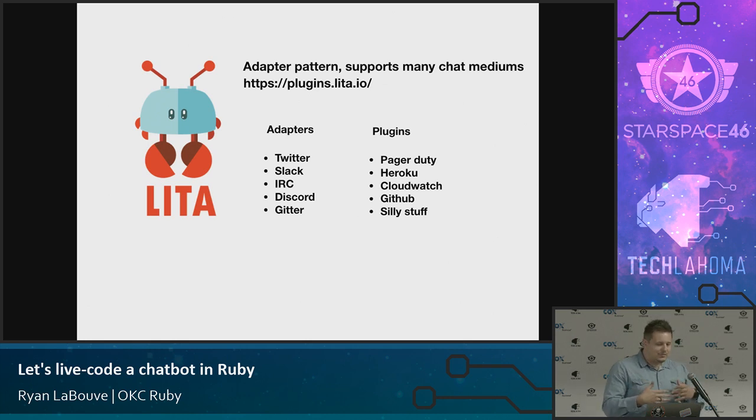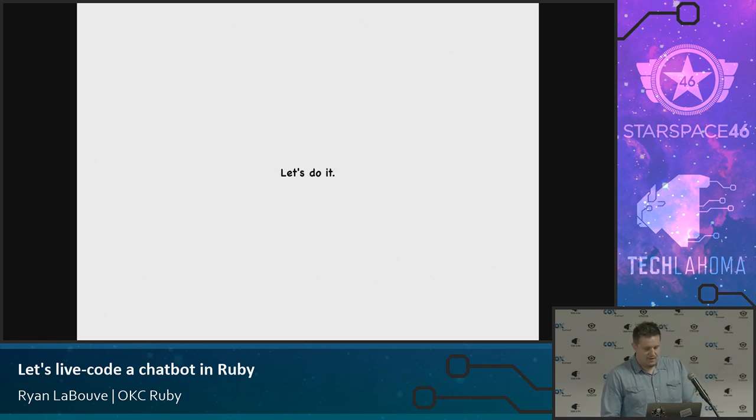You can abstract that whole vein of connecting to a thing and being a bot into an adapter, which we're going to configure with Slack today. But you could just as easily make a Telegram bot. There are also tons of built-in plugins. If you've ever used Hubot, there's basically the same type of thing in Ruby.